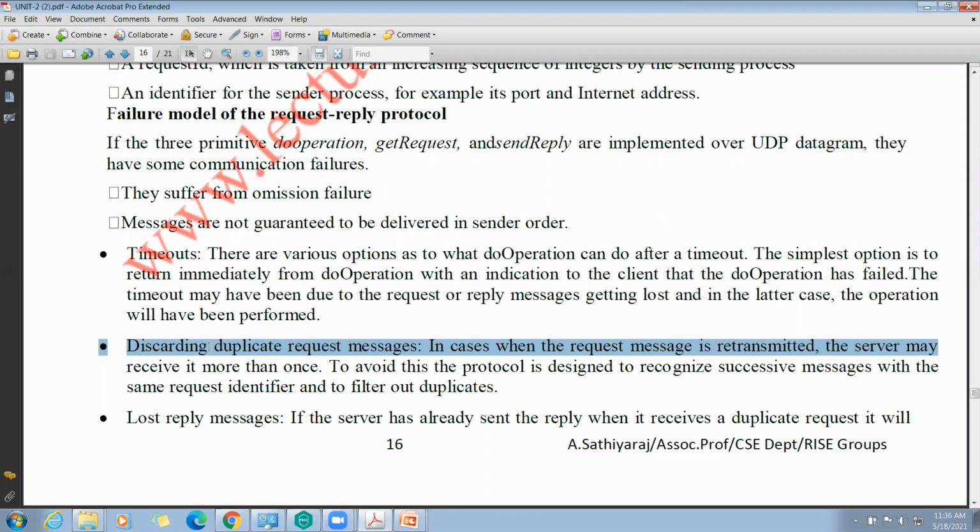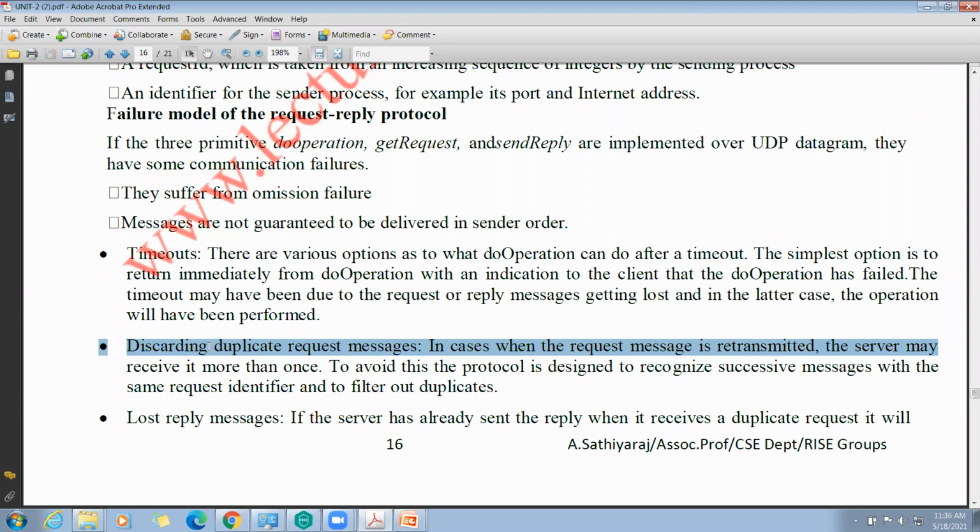In these cases, when the request message is retransmitted, the server may receive it more than once. See the previous case. Within the timeout, if the client machine is unable to receive the reply from the server machine, in that case that particular do operation has failed.